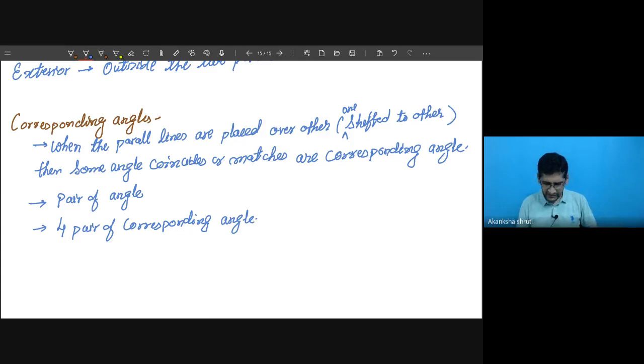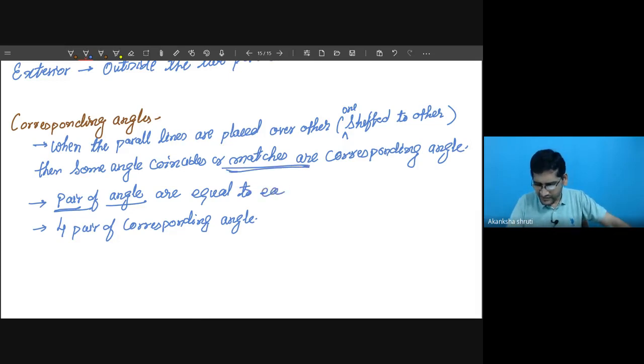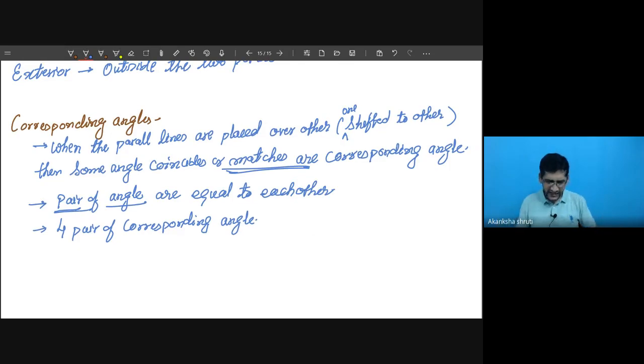Another important thing is that these pairs of angles are equal to each other because they are matching. Means what can we write, student?